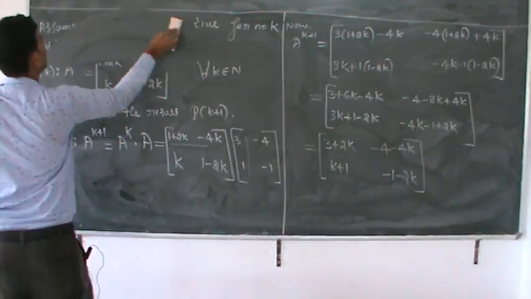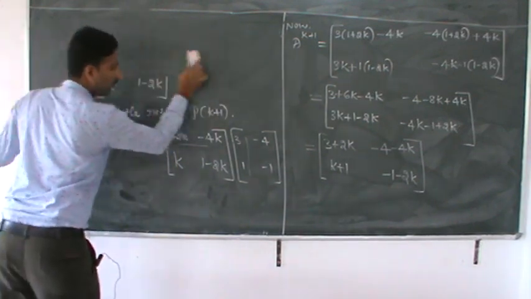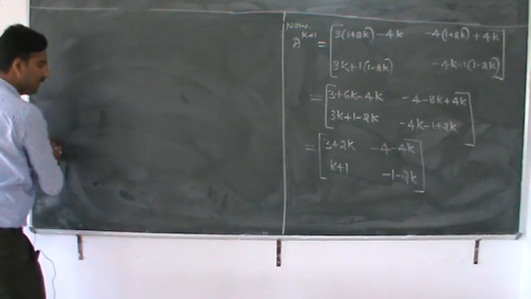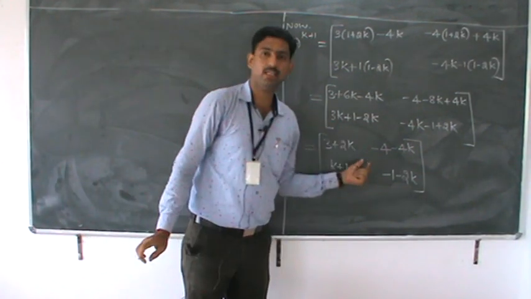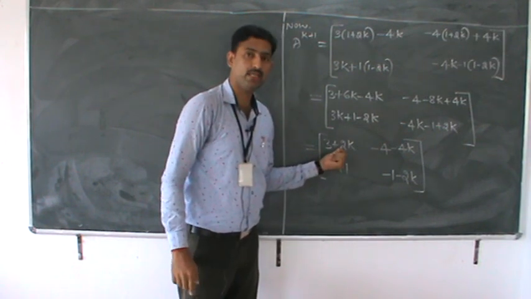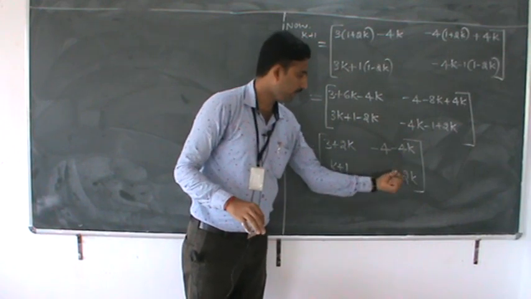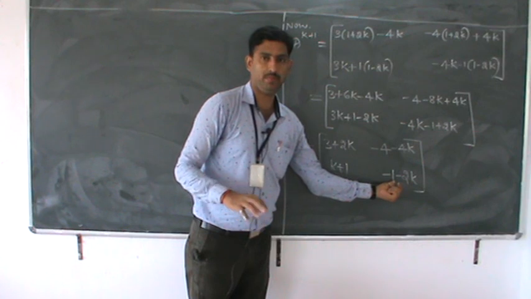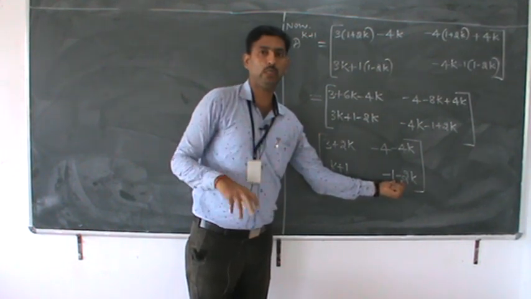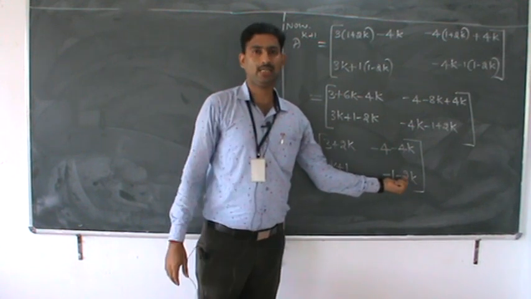Then again we must convert that form into the k plus 1 format. That is, values are nothing but k plus 1 format. These are the values. One of the values is k plus 1 directly, but this value is also we converted it into k plus 1 format. They are also k plus 1 format, because mathematical induction says that the values, upcoming values, should be in the format of k plus 1.